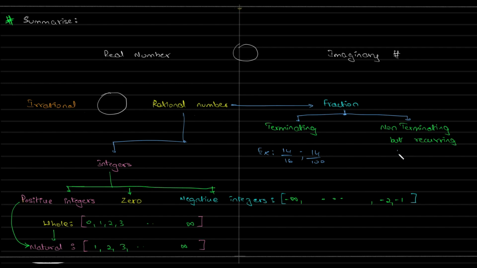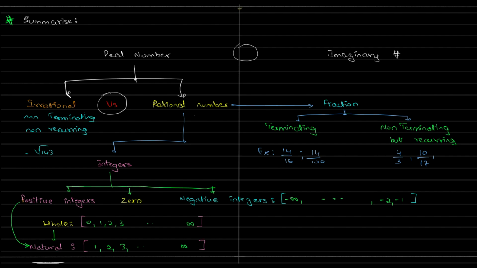Non-terminating but recurring is 4 by 3, 10 by 17. The opposite of rational numbers is irrational numbers, which are non-terminating and non-recurring, so there's no pattern that we see. Root of 143 is one example. Containing both rational and irrational numbers is your real number.